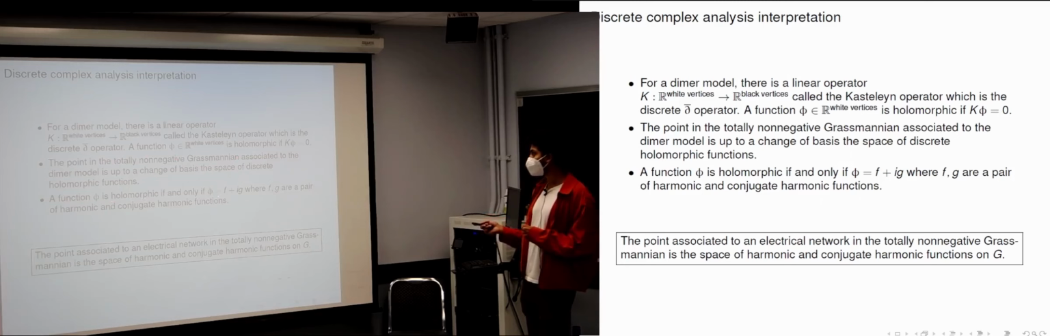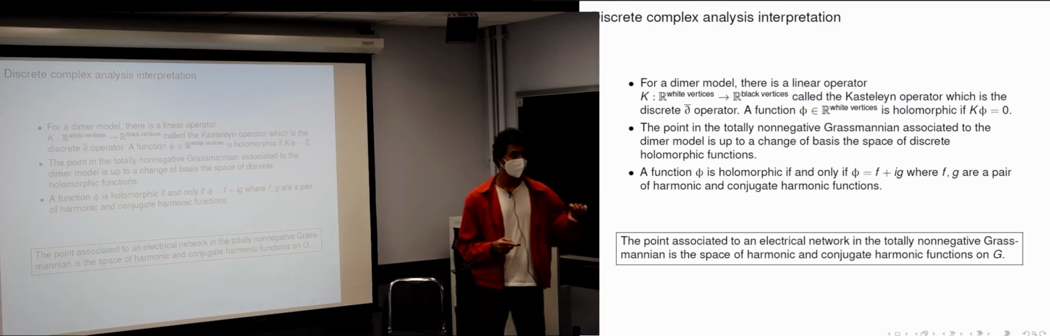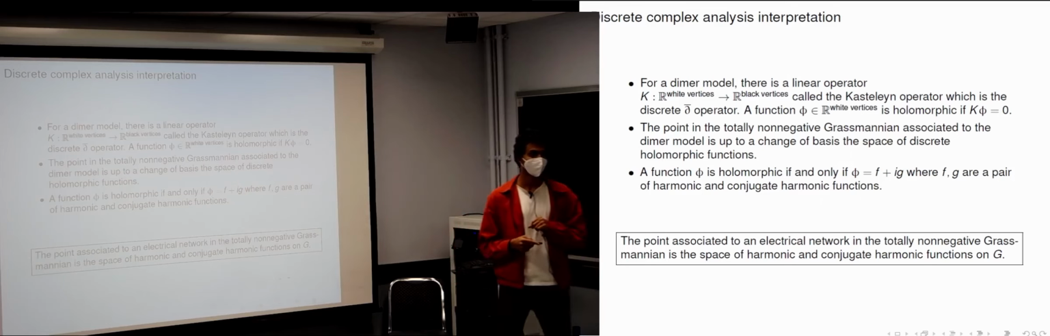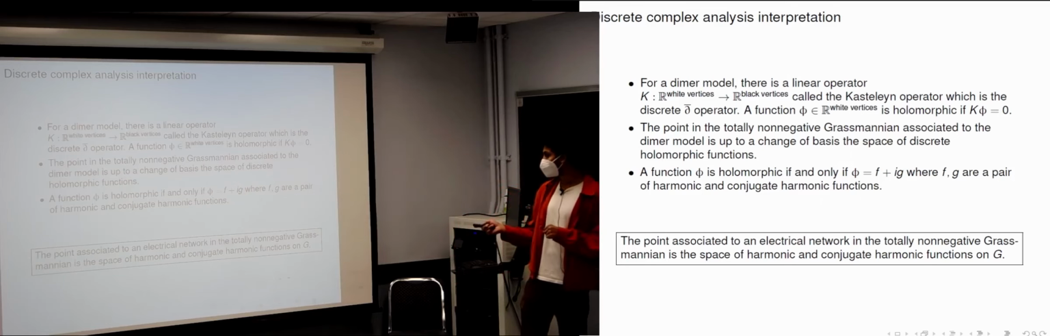And just like in the continuous setting, a function is holomorphic if and only if it's of the form f plus ig, where f is a harmonic function and g is a conjugate harmonic function. So this is a discretization of the usual complex analysis notion.